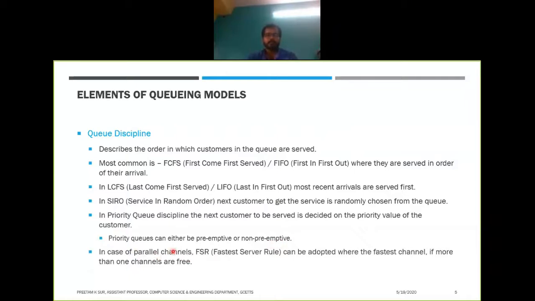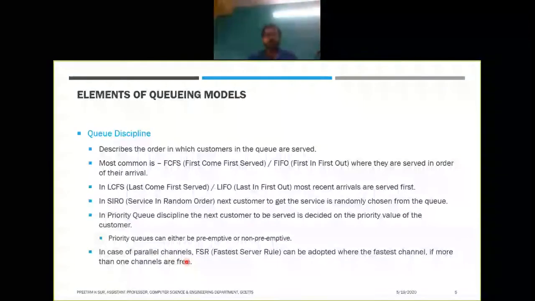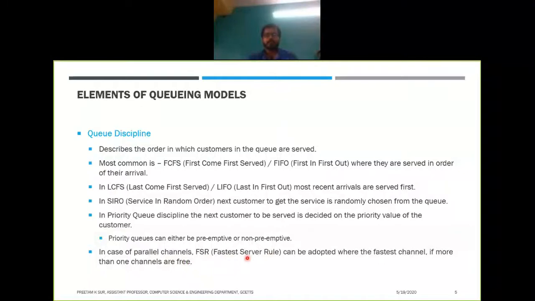So, queuing discipline. In the case of parallel channels, the FSR, the fastest server rule, can be adopted, where the fastest channel, if more than one channel is free, will be allocated to the customer. Suppose, again the railway example, there are multiple channels giving you the same service, the ticket booking counter.